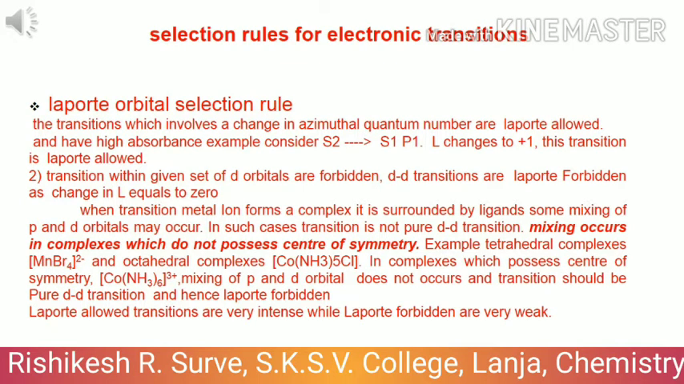Let's see today selection rules for electronic transition. First one, Laporte orbital selection rule. It states that the electronic transition which involves a change in azimuthal quantum number is Laporte allowed. It has high absorbance, that is, change in L should be ±1.